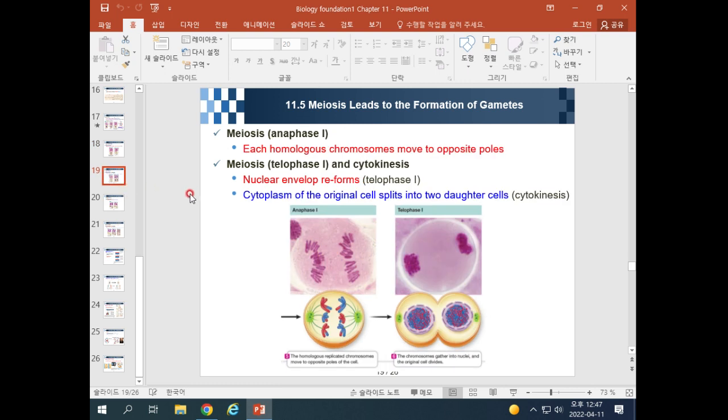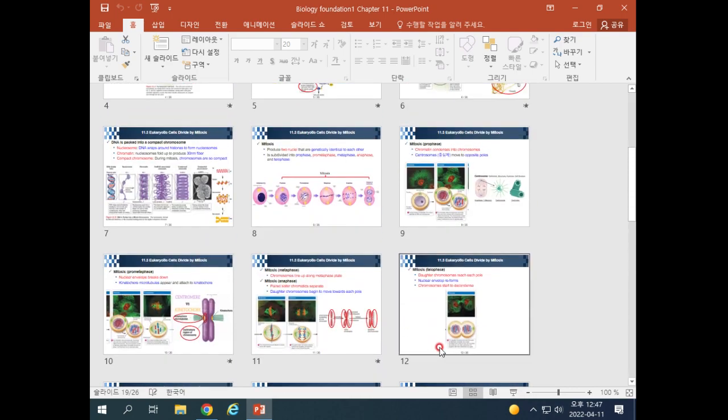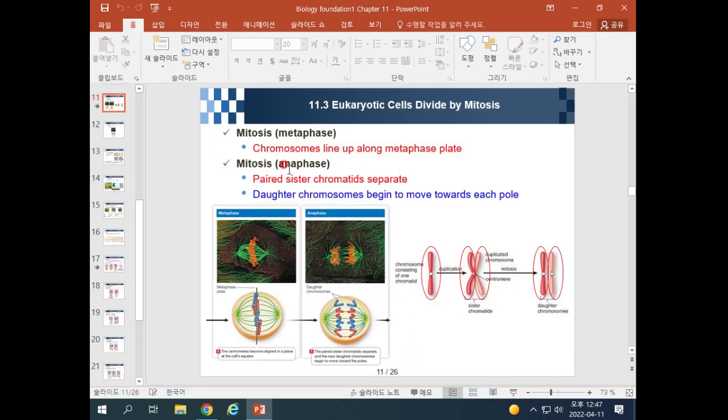After that, there is anaphase. During anaphase 1, each homologous chromosome moves to the opposite pole. How about mitosis? During mitosis, the paired sister chromatids separate.